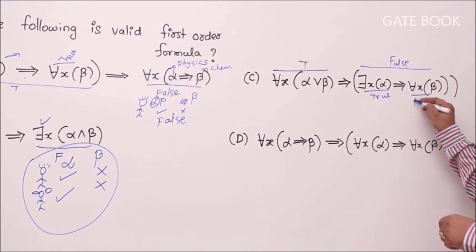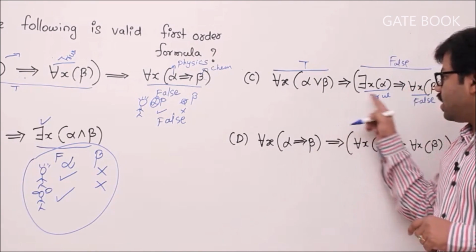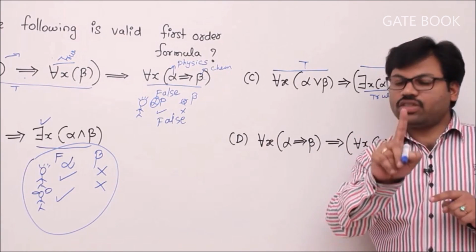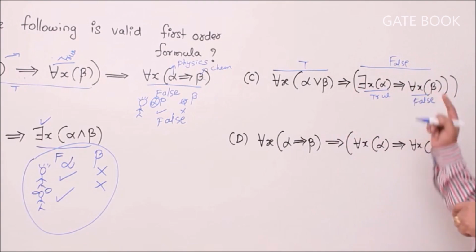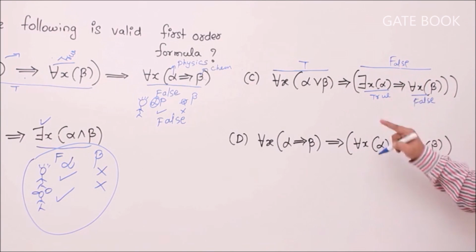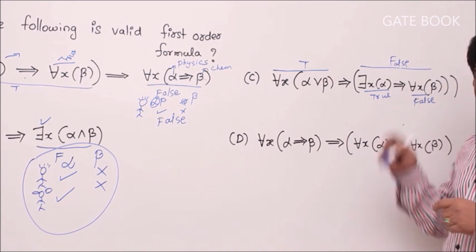This component should be false. Okay. Please watch. If you don't understand why I am making this true and false, please watch my propositional logic videos again. In that, I taught you this logic to make a formula false. Whenever you have an A implies B formula, with A true and B false, then it is false. I am hoping that you understand this.